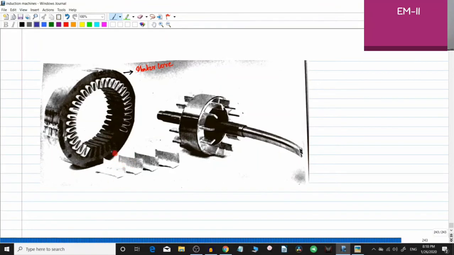And what are these? These are something called the slot liners. This is paper insulation. So these are paper insulations which are inserted into the laminated stator core. Okay, and inside this you have your windings, and of course you know that the windings will be distributed in nature to provide a sinusoidal flux in space.